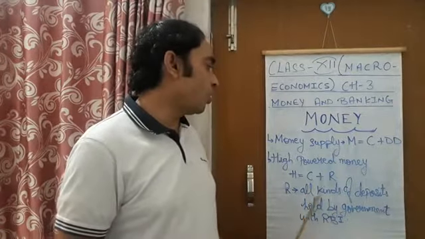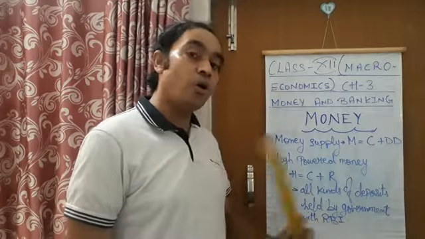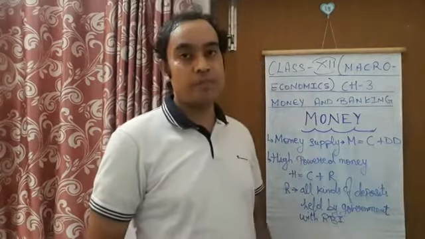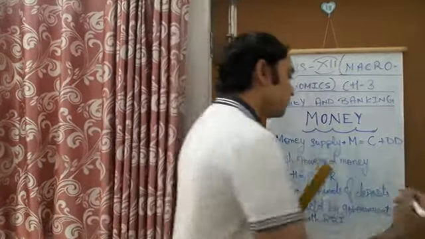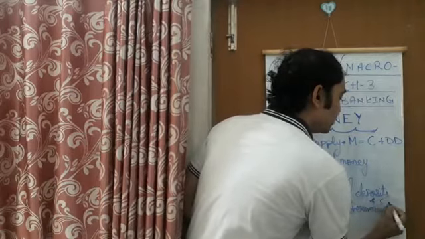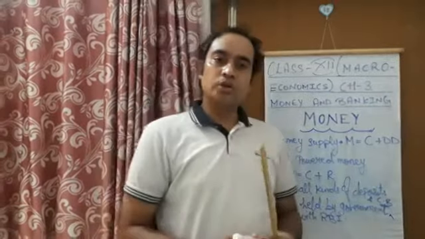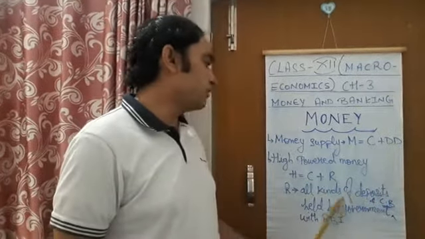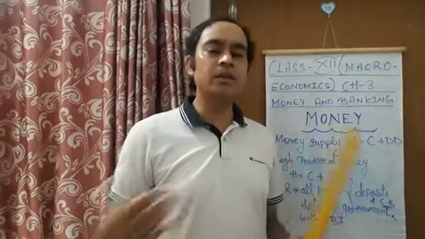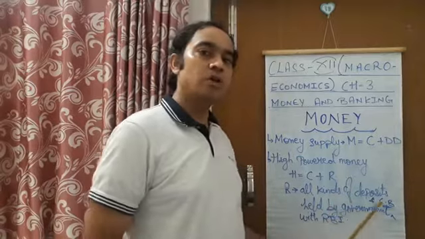R here means all kinds of deposits held by the government and commercial banks with the RBI. So all types of deposits, maybe demand deposits or any other kind of deposit, held by the government or the commercial banks